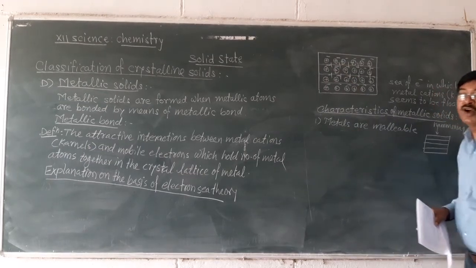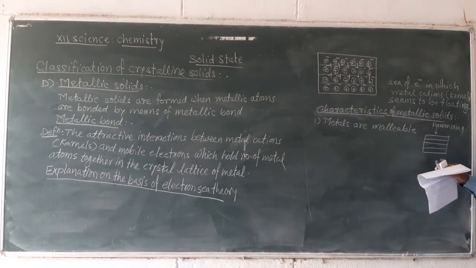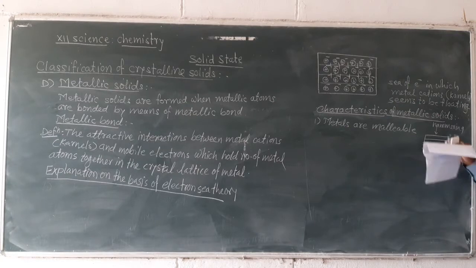Metallic bonds are stronger as compared to ordinary chemical bonds, and therefore metals are very hard and they have high